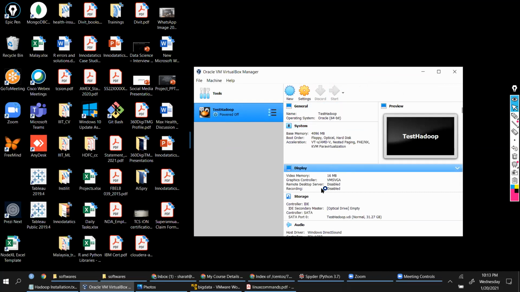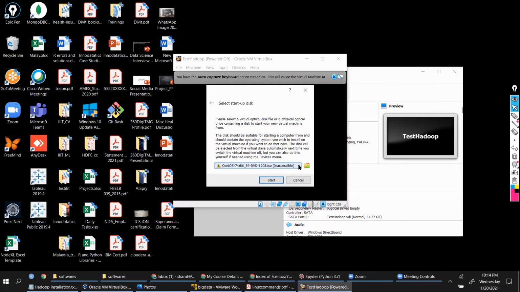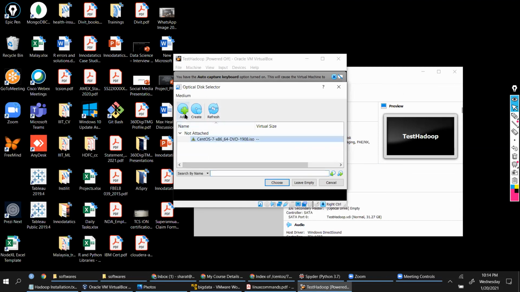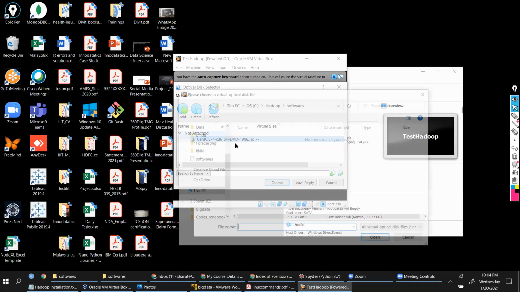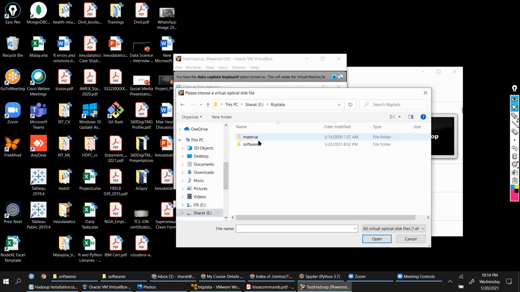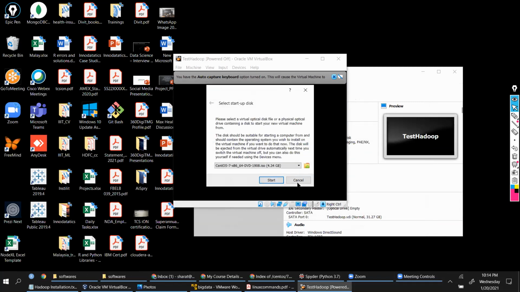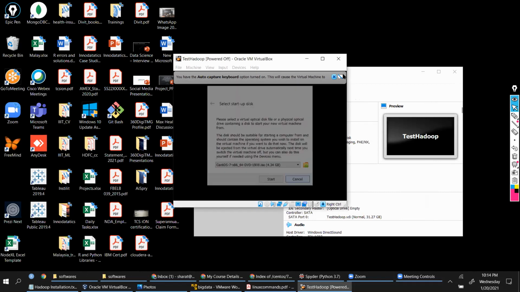When you do that, initially it will prompt you for the location of the hard disk or this ISO image. It is not attached here. So you say attach, add, and navigate to the location where you have that file. Select that file, choose, and then click start. This will start the installation process. Now, once the installation process starts, everything is the same. Nothing changes.